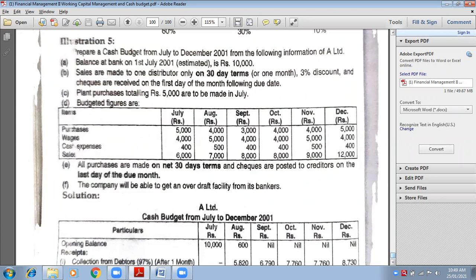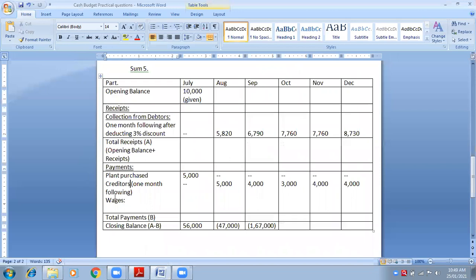Same month. I already informed you when we were doing the first sum. At that time I told you that if for few expenses adjustment is not given, then you have to consider same month. What you have to consider?